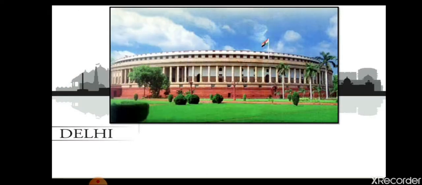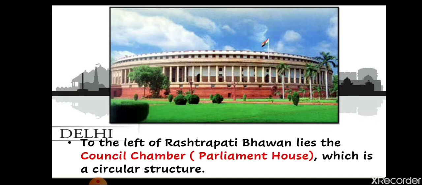Now, as you can see, this is the picture of Parliament House. All of you know about Parliament House. It lies to the left of Rashtrapati Bhavan. Earlier it was known as the Council Chamber, where the members of the Council of the British government used to sit. It is a circular structure, the whole Parliament House is circular.